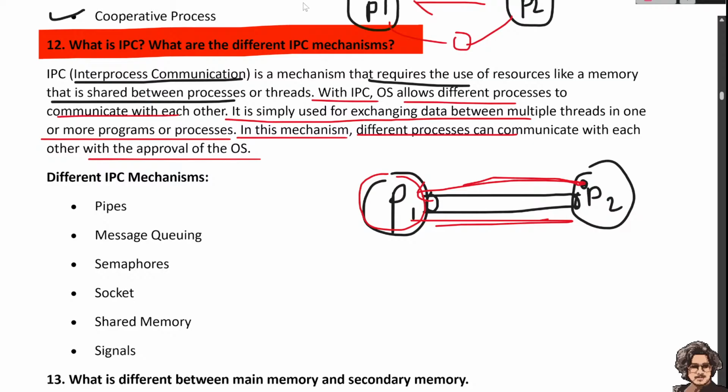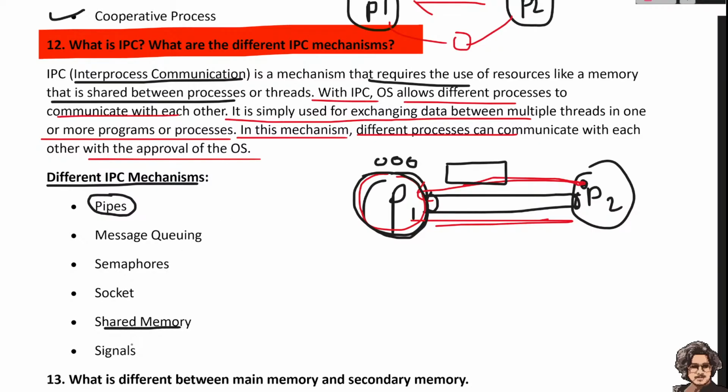So what is a pipe? What are the IPC mechanisms? First of all we establish the pipe, then we use message queues and semaphores. We have different requests, and through semaphores the communication between software and hardware happens. Then we have shared memory, and then we give the signal. In pipe communication style, like in a message queue, you put one request inside and another request inside, and the first request is sent, and with shared memory we get a signal that we received that memory.